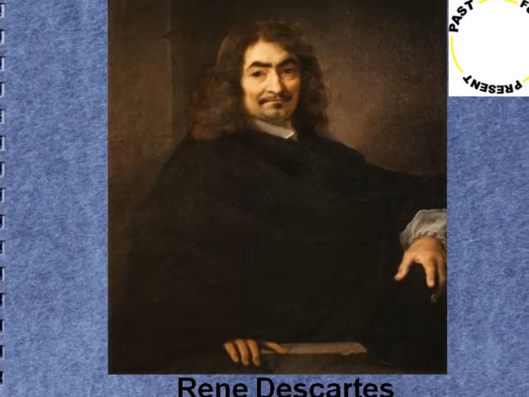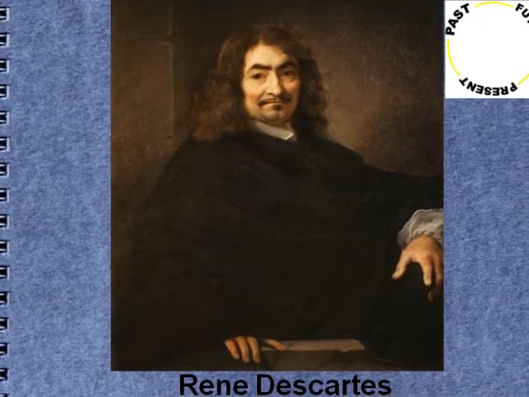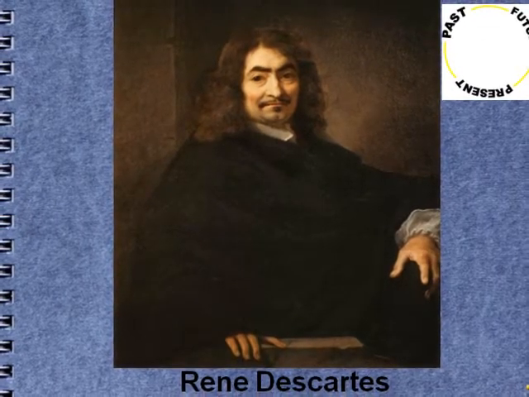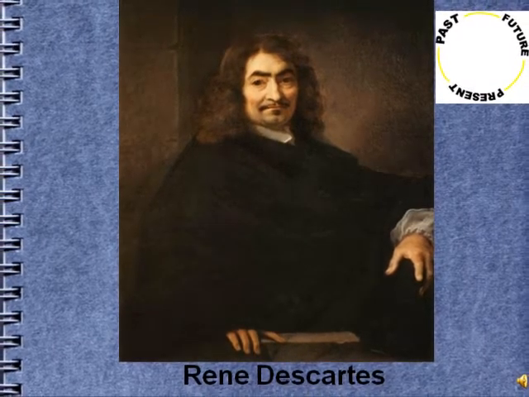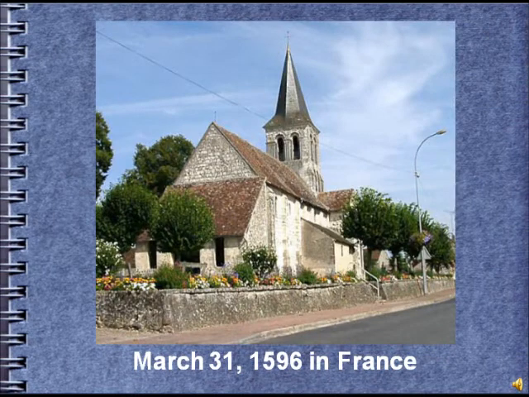As a philosopher, physicist, theologian, scientist, and mathematician, Descartes discovered the slope formula in the early 1600s. This man was born on March 31st, 1596 in France, and died in Sweden on February 11th, 1650. This place was Descartes' birthplace and was originally called La Haye, but is now called Descartes in honor of his accomplishments.